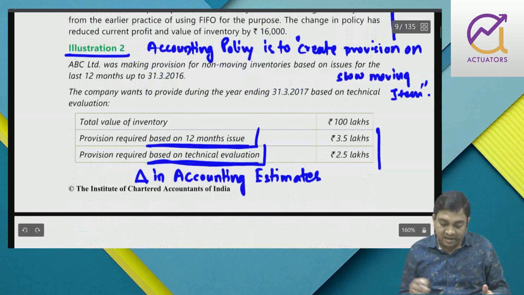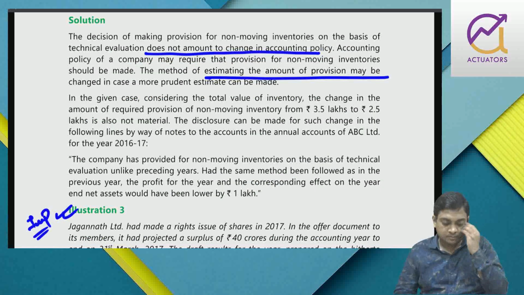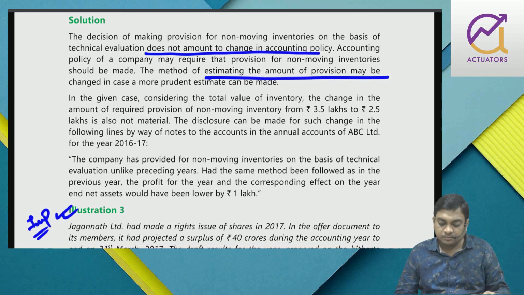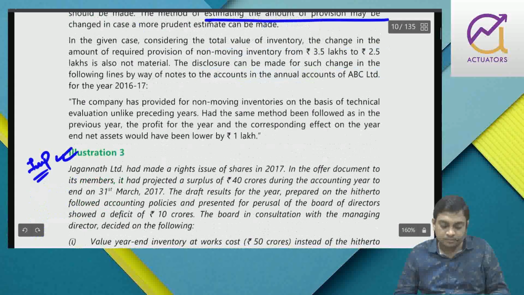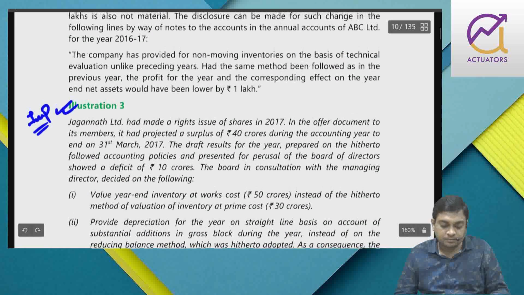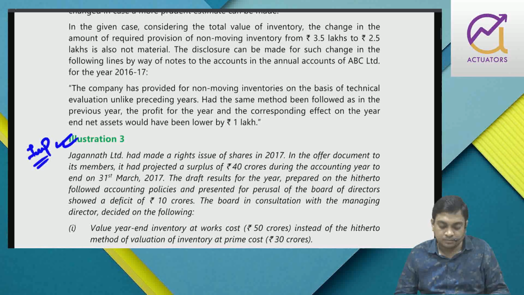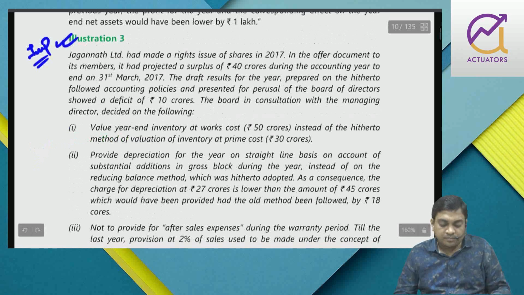So previously, as per previous estimation, it should have been so; I have changed the provision amount. Anyway,